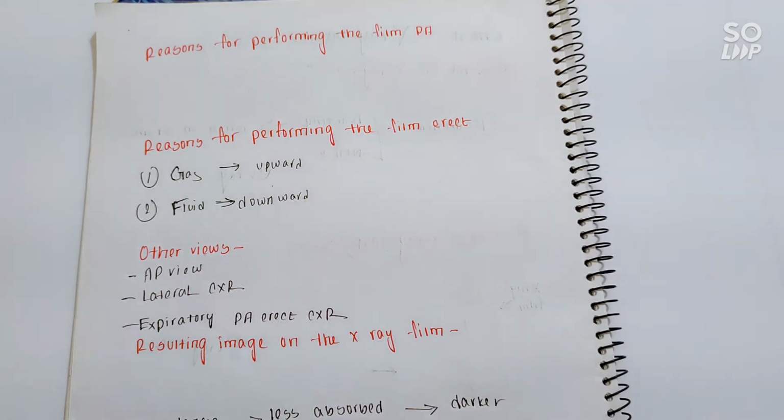Now, the third is expiratory posterior anterior chest X-ray. Normally, our X-ray is done after full inspiration, but in this case, if we suspect that there is abnormal air accumulation, we can do expiratory posterior anterior erect chest X-ray. Example is pneumothorax or any kind of air accumulations.